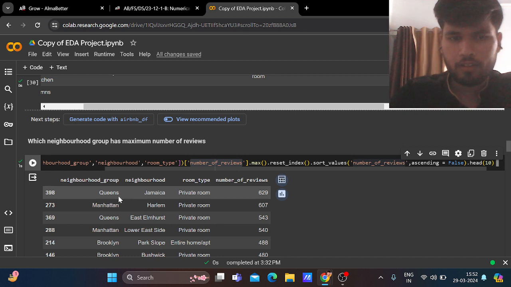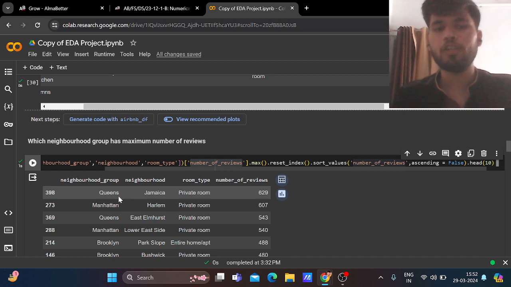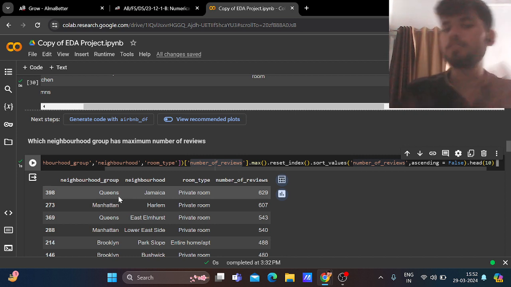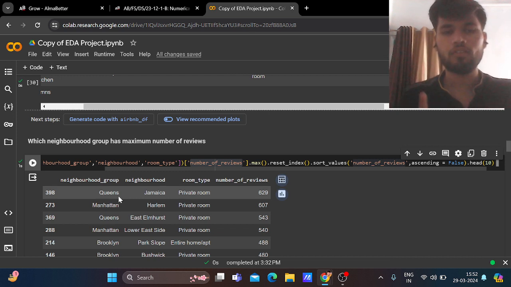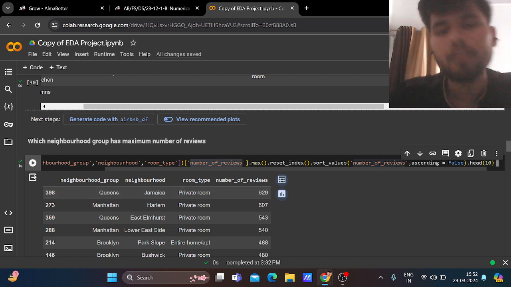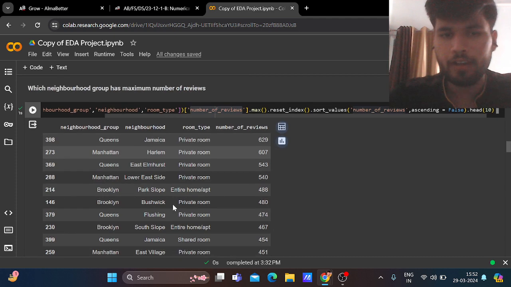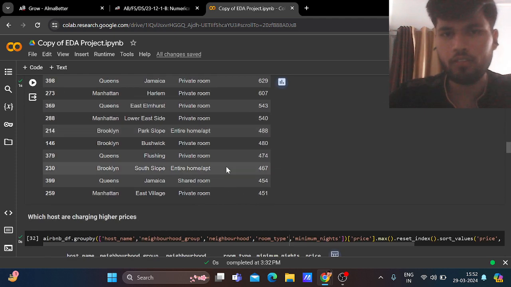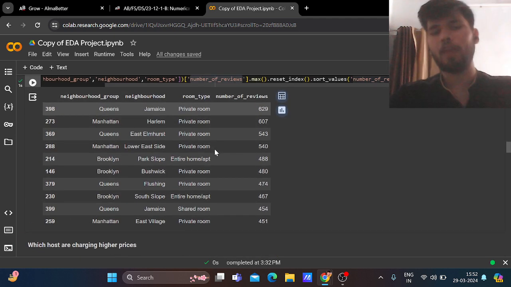So for the neighborhood group, the maximum homestays with the maximum number of reviews are in the location of Queens. Basically, the customers who reviewed the Airbnb homestays are mostly from the location of Queens, in the neighborhood of Jamaica, and the room type is private room.